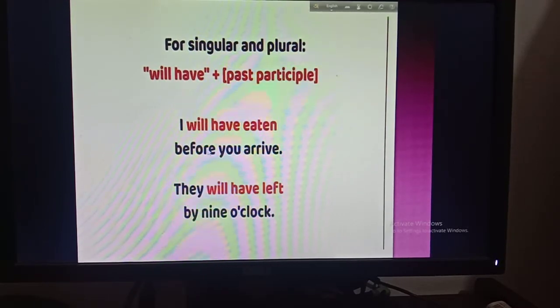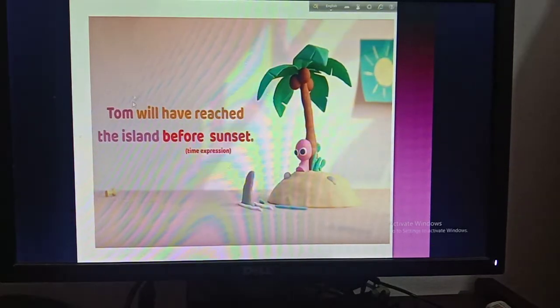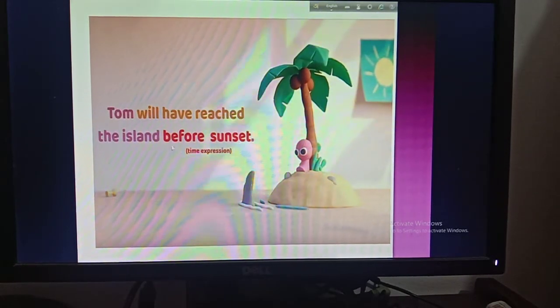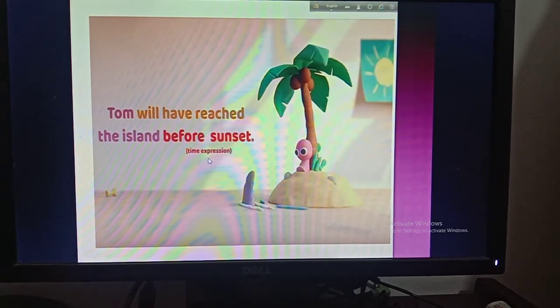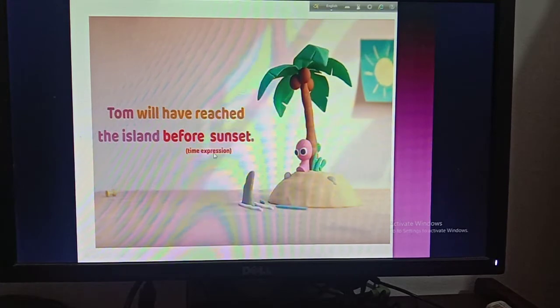Like I will have eaten before you arrive. Here I is singular. Then they will have left by 9 o'clock. Here they is plural. Okay. Now Tom will have reached the island before sunset. Boys, you can see that there is a time expression. So when you are writing or doing the future perfect tense, there will be an indication or deadline of time.